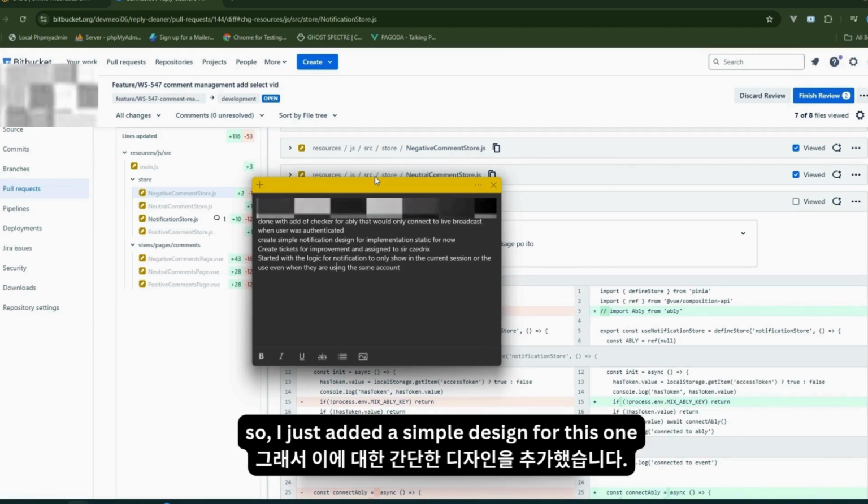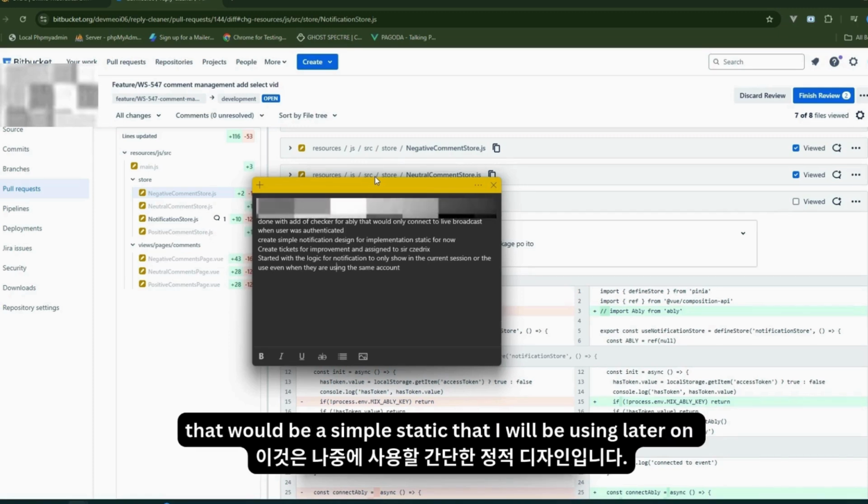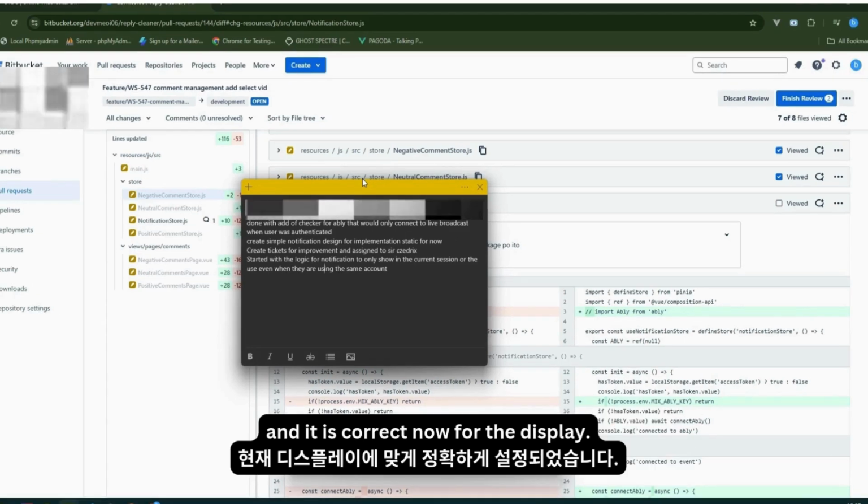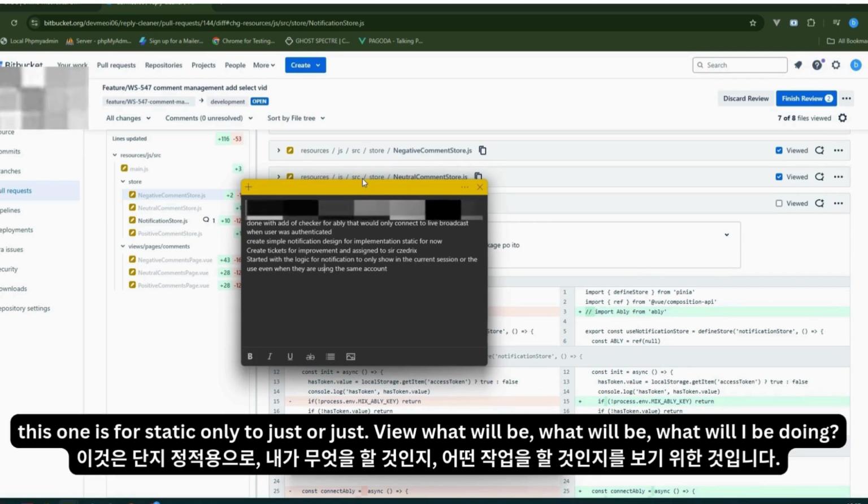I just added a simple design for this one that would be a simple static that I will be using later on when the data for the live broadcast is not available, and it is correct for now for the display. This one is for static only, just to present or view what I will be doing.